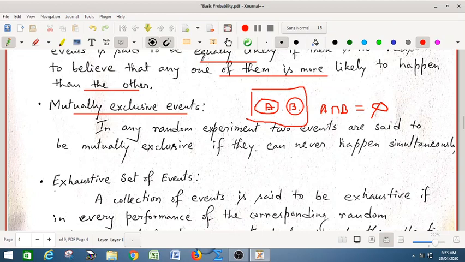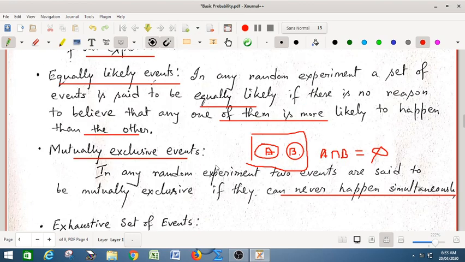That is, events are said to be mutually exclusive if they can never happen simultaneously. Head and tail are mutually exclusive. 1, 2, 3, 4, 5, 6 all are mutually exclusive, because if head happens, tail cannot. So if one of them happens, the other cannot. They never happen simultaneously. So these are all mutually exclusive events. Even face and odd face are also mutually exclusive.